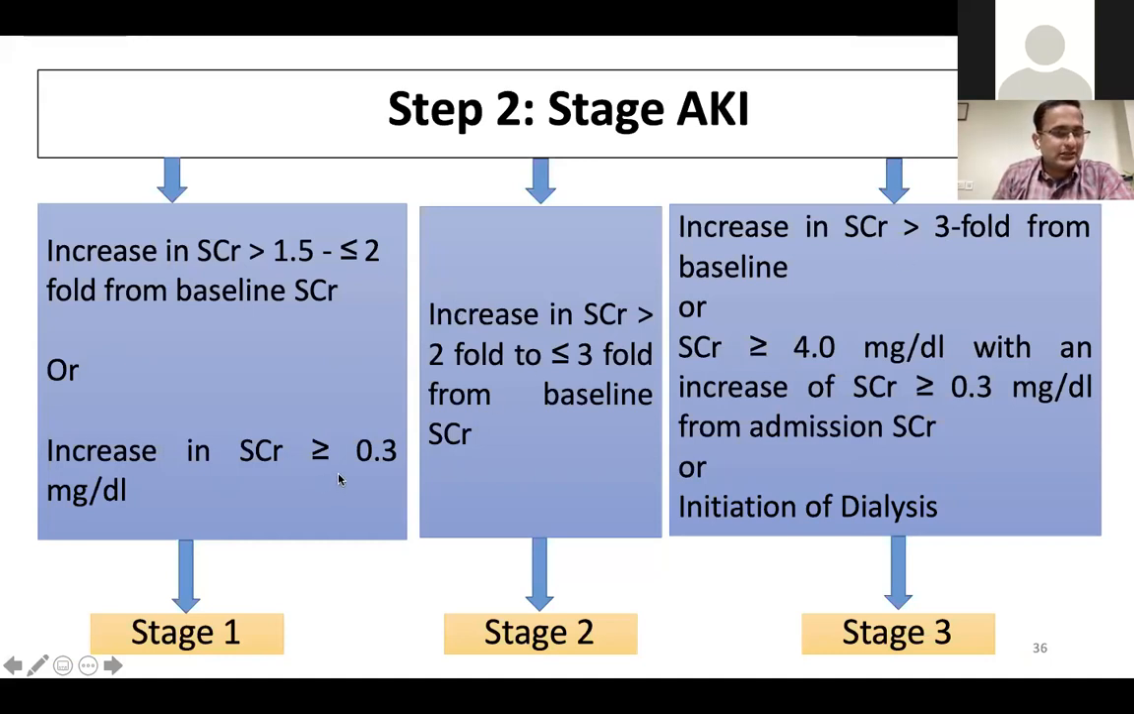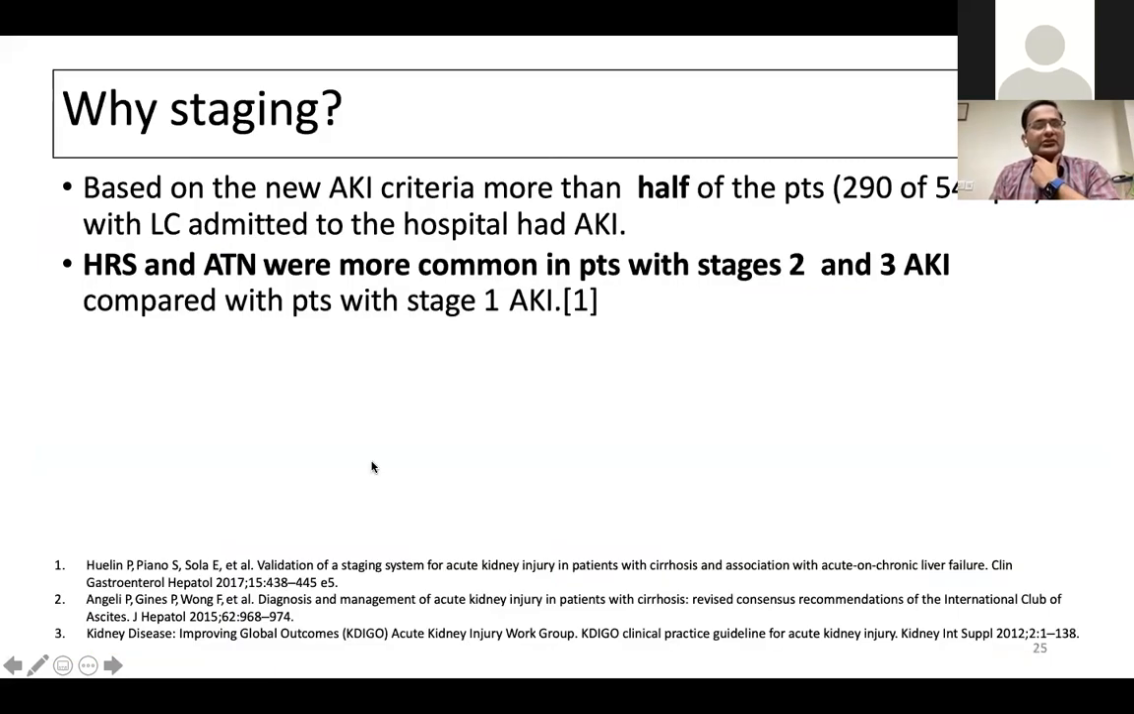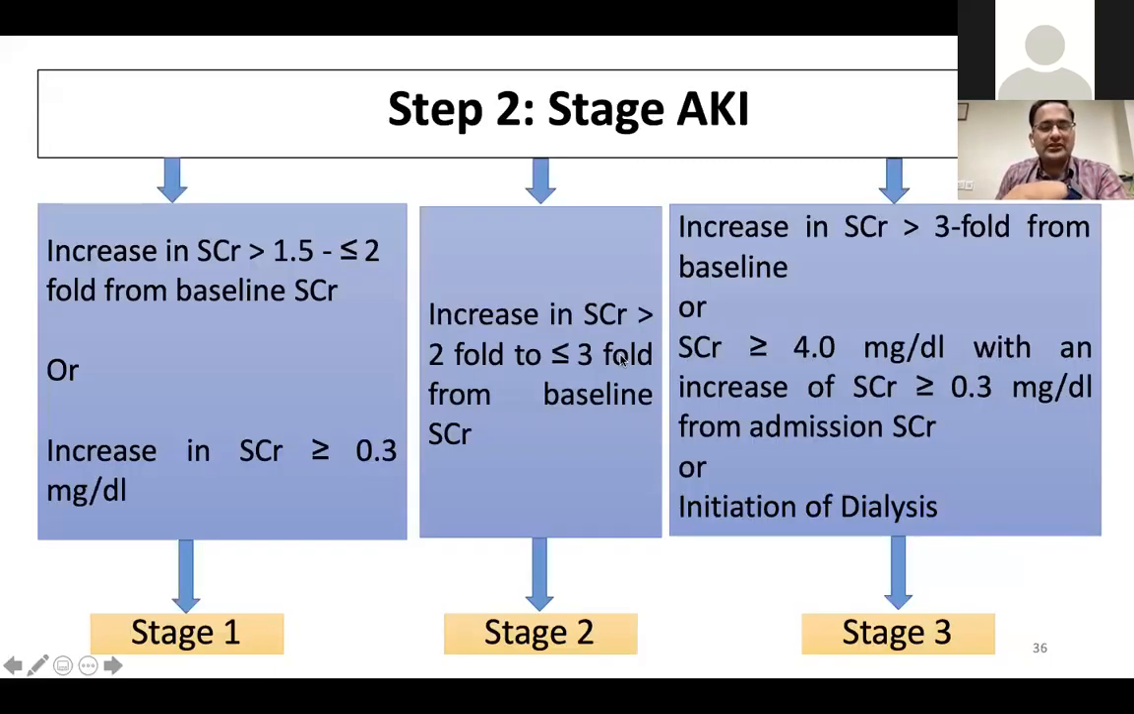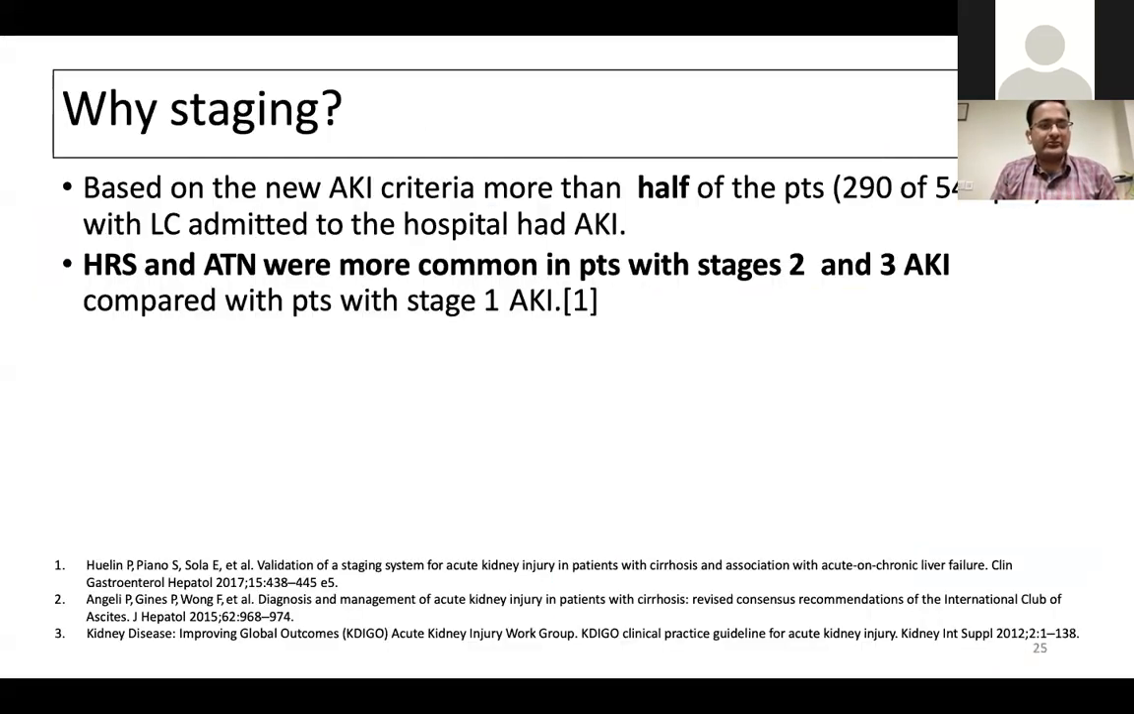So just simply, why is staging important? Because most of the cases of HRS come in stage 2 or 3. Most of the stage 1 cases, with just a 0.3 milligram increase or less than 1.5 to 2 times the baseline, are usually due to hypovolemia, or diuretic-related or drug-related acute kidney injury, which usually resolve within 48 hours with simple general preventive measures or treatment measures.